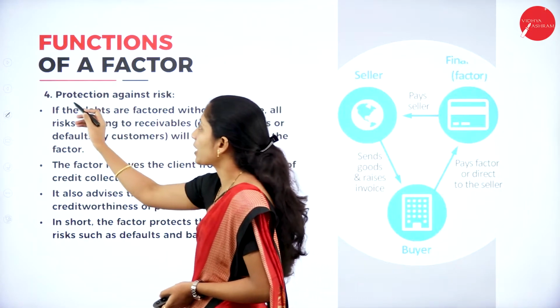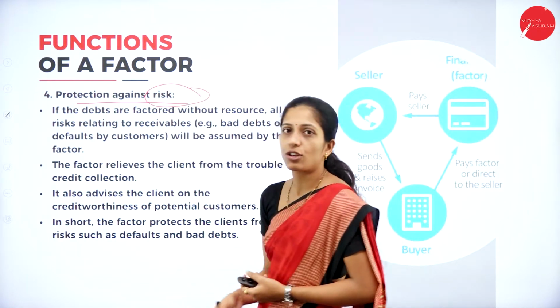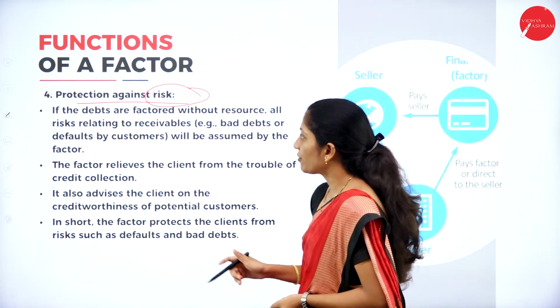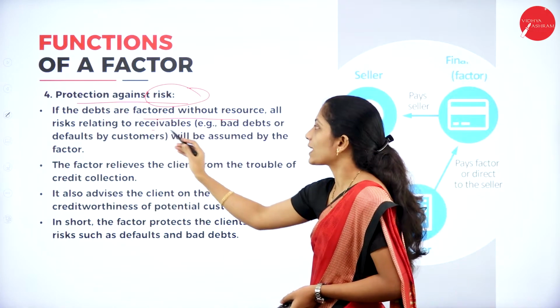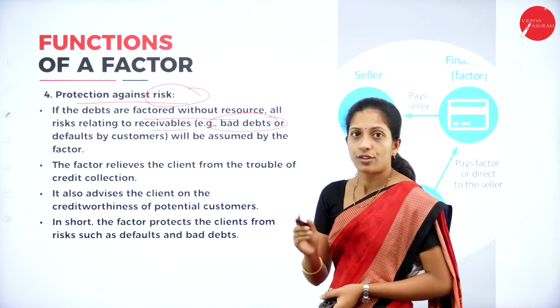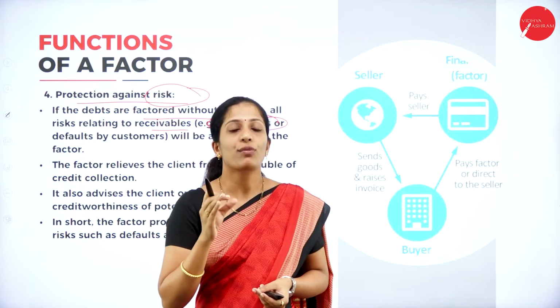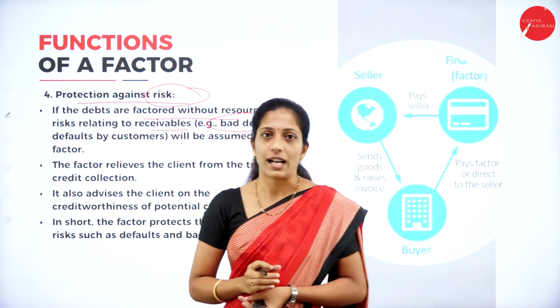And the next one is protection against risk. Of course, I have already told you here the risk of the organization is borne by whom? By the factor. So, if the debts are factored without recourse, the risk relating to the receivables is bad debts. So, if there are any chances of bad debts, what do you mean by bad debts? The amount which has to be given by the customer is not given. So, that amount is called as bad debts.